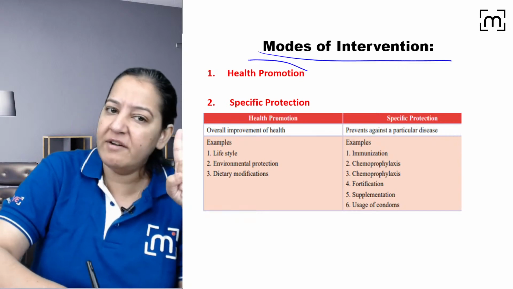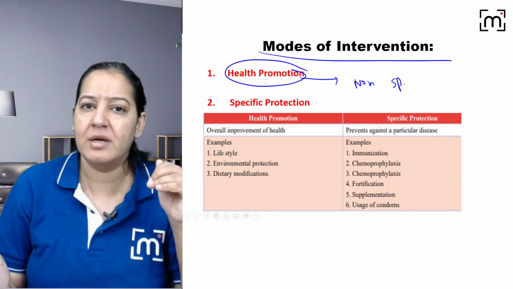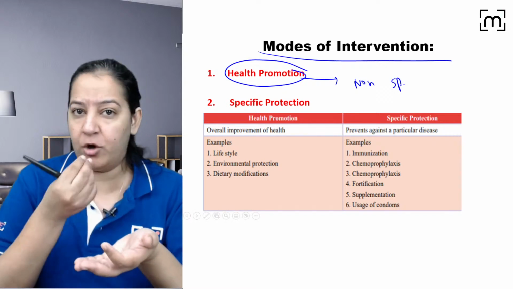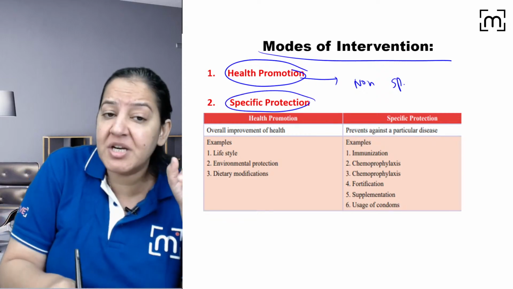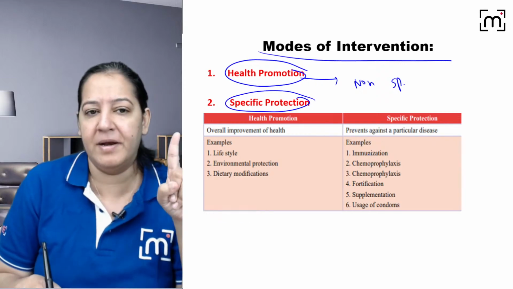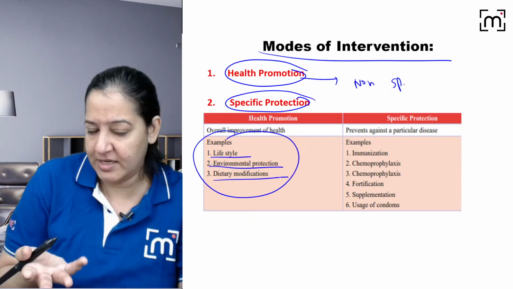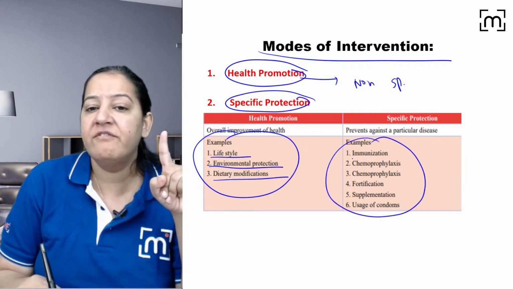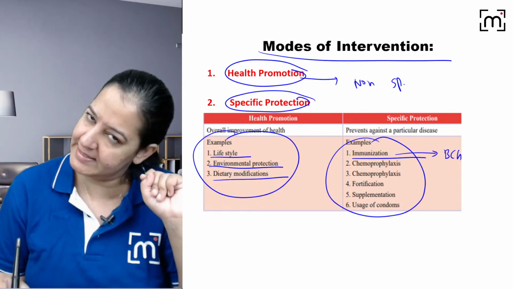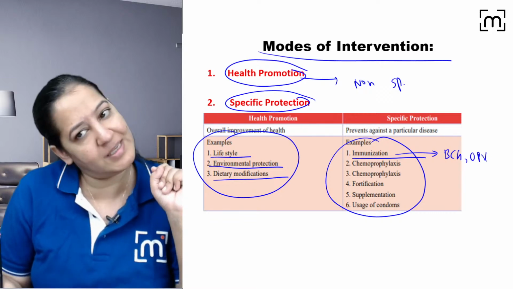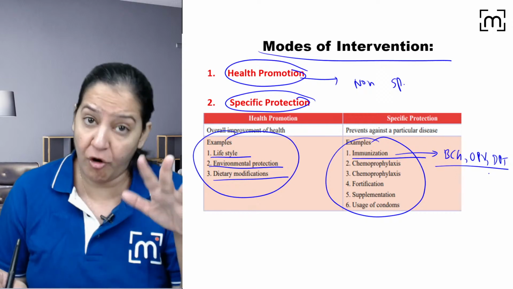Number 1, you can give health promotion. Health promotion is non-specific. What is health promotion? General advice. We all should take a good diet. We all should exercise. The general advices. And specific protection is for some specific disease. Health promotion includes good lifestyle, good environmental protection, good diet, all this. But in specific protection, we are all immunized, right? Did you have the BCG vaccine in your childhood? Yes, you all have. Do you have the OPV vaccine? Yes. Do you all have the DPT vaccine? Yes. Your parents have done vaccination of yours, of mine.